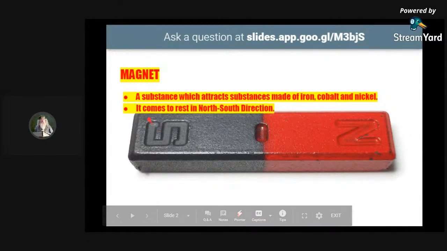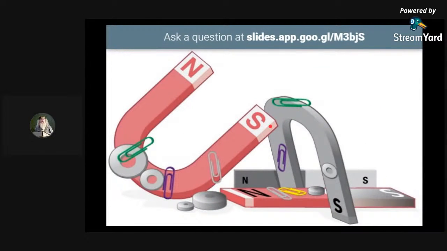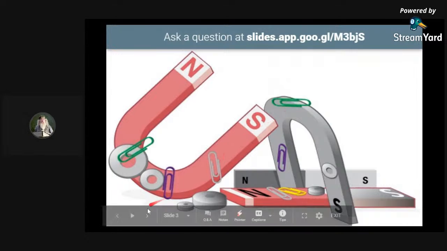Okay. So this is what is meant by the definition of a magnet. Moving on. There are certain substances which are attracted onto the surface of the magnet. This is a magnet, this is a magnet. You can see this is a safety pin, this is something disc-like. This is a horseshoe magnet, also called a U-shaped magnet. This substance is iron, and this is also made up of iron, right? So these substances are attracting.